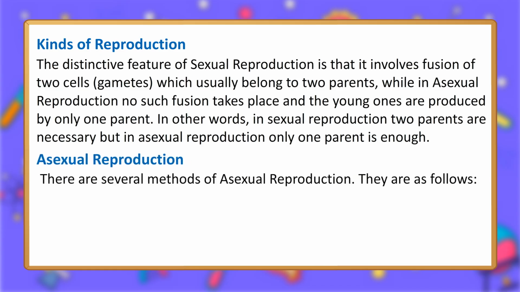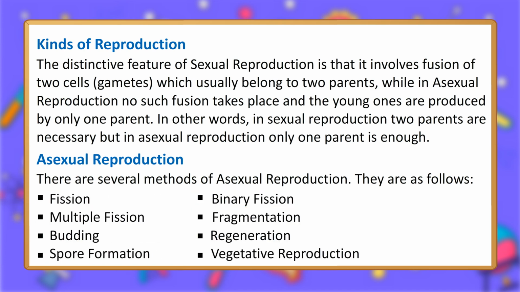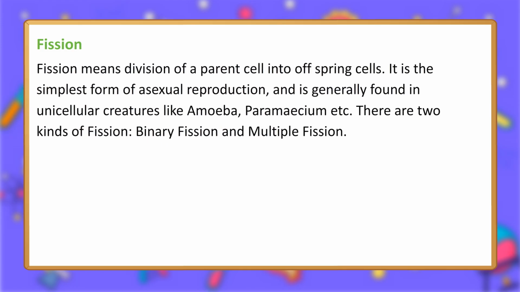Asexual reproduction. There are several methods of asexual reproduction. They are as follows: fission, binary fission, multiple fission, fragmentation, budding, regeneration, vegetative reproduction. Fission. Fission means division of a parent cell into offspring cells. It is the simplest form of asexual reproduction, and is generally found in unicellular creatures like amoeba, paramecium, etc. There are two kinds of fission: binary fission and multiple fission.